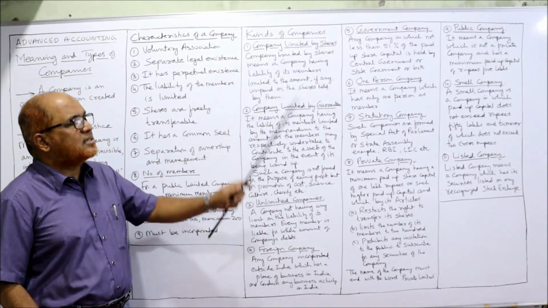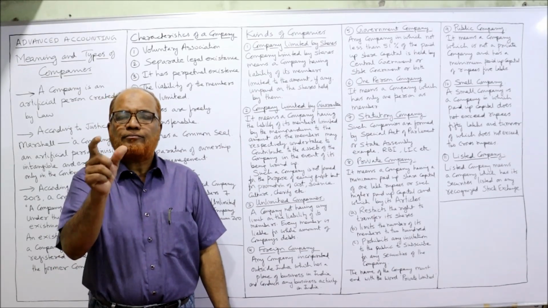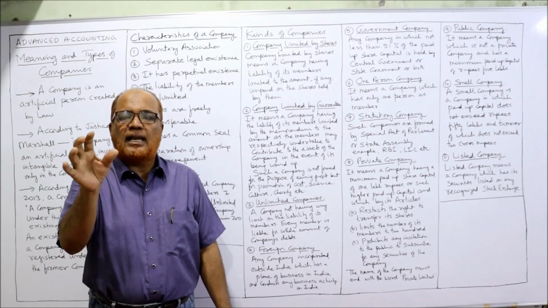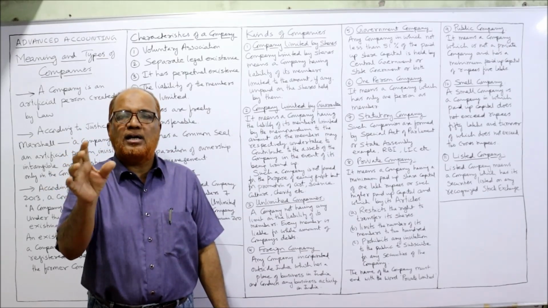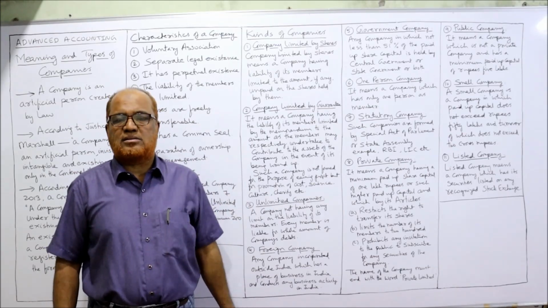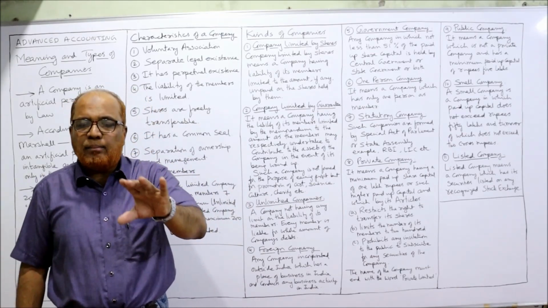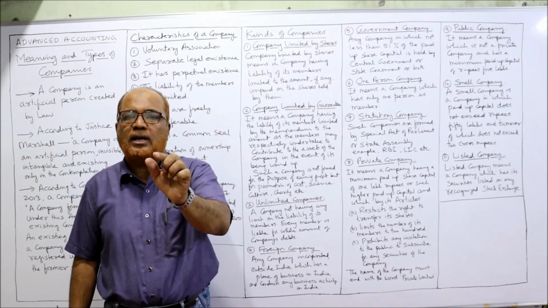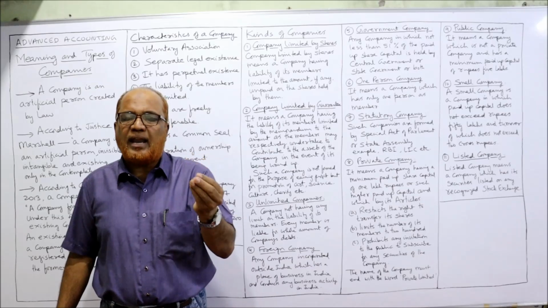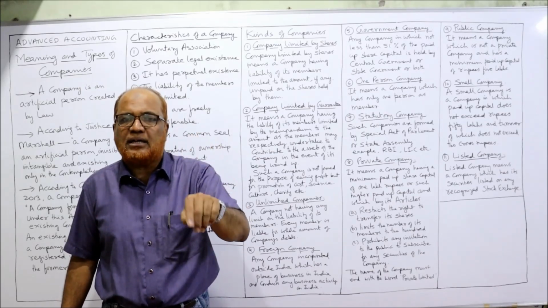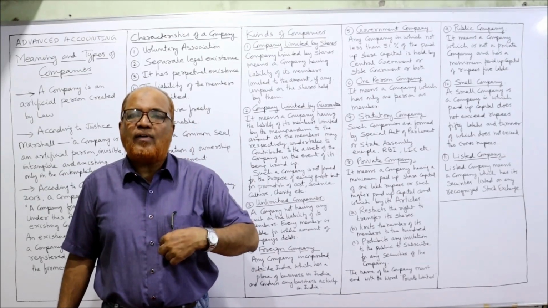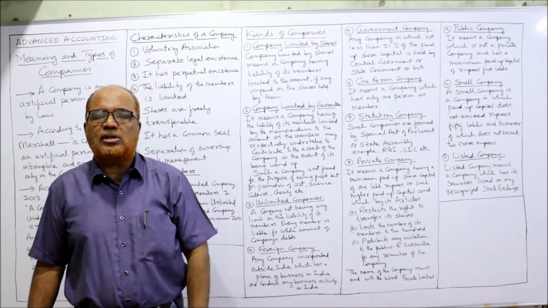The first type of company is a company limited by shares. Company limited by shares means those companies in which the liability of the shareholder is limited to any amount unpaid on the shares. Whatever amount is unpaid on the shares, that much only is liable. For example, I am the shareholder. I am holding, suppose, 1 lakh rupees worth of shares, out of which 80,000 I have paid. 1 lakh rupees shares I am holding, but so far I have paid to the company only 80,000.